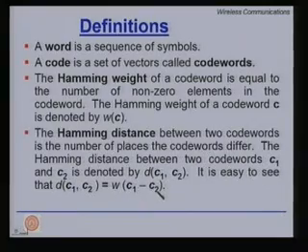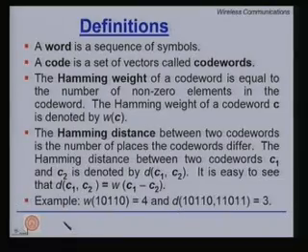C1 minus C2. Clearly, Hamming weight and Hamming distance have something to do with finding out how similar or how different two code words are. If the Hamming distance is more, they are different. If the Hamming distance is less, they are more similar to each other.